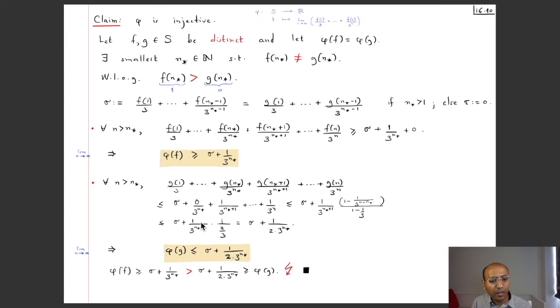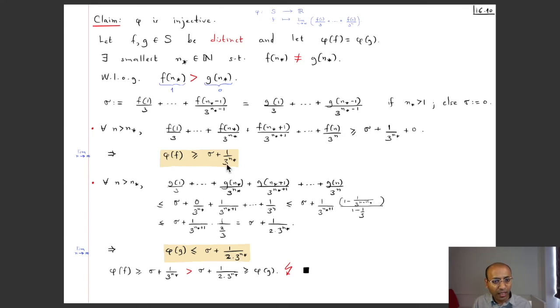So again, if I pass to the limit as n tends to infinity, then this one will be phi g, and that's less than or equal to the limit as n tends to infinity of this one, but being a constant sequence, the limit is just sigma plus 1 by 2 times 3 to the power n star.